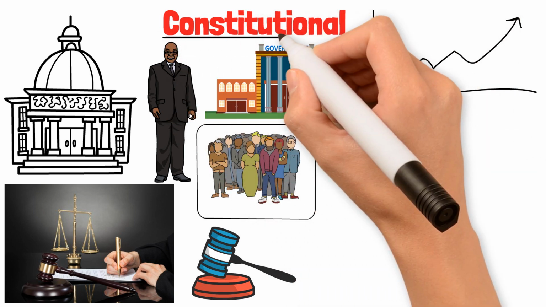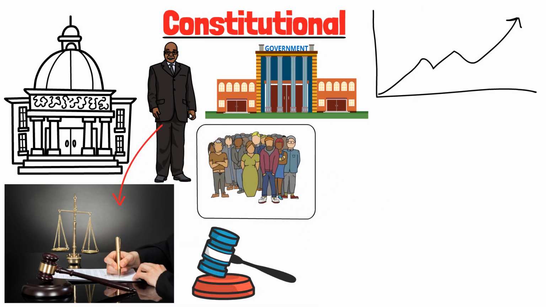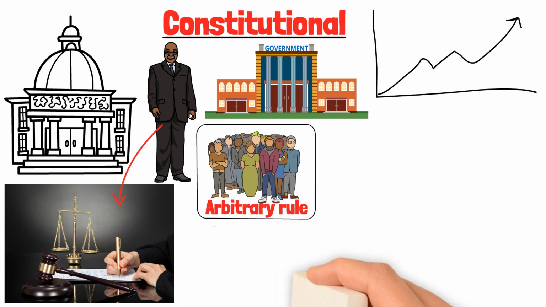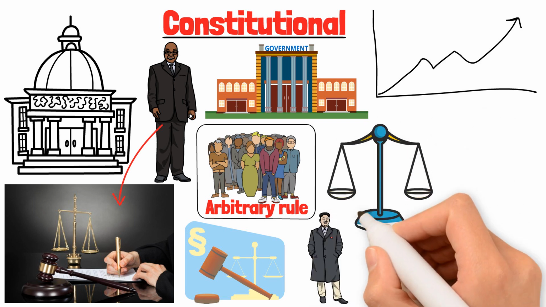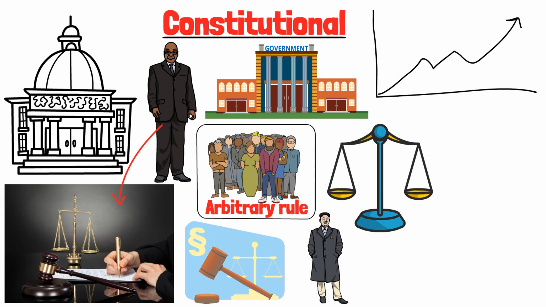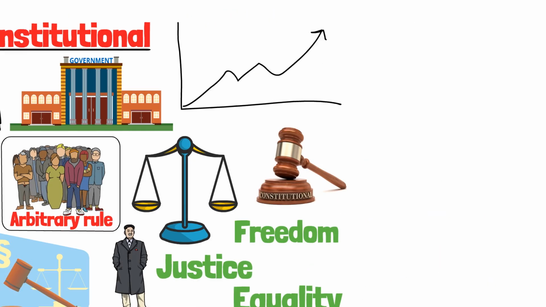In a constitutional government, leaders are accountable to the law and citizens are protected from arbitrary rule. This system promotes the rule of law, ensuring that decisions are made according to established principles rather than the whims of leaders. Constitutional governments are often associated with democracies, where the Constitution serves as a safeguard for freedom, justice, and equality, ensuring a fair and stable society.